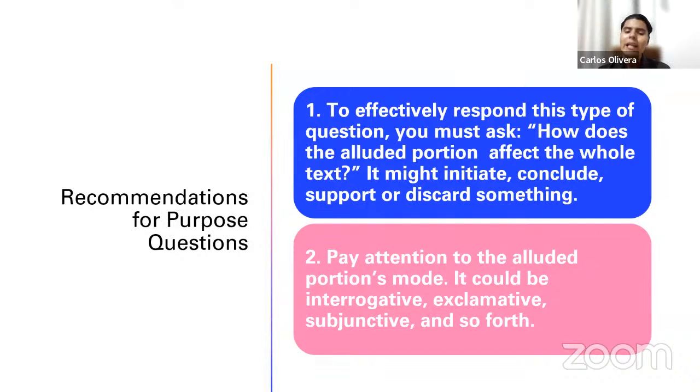And they talked to you about interrogative sentences, exclamative sentences, subjunctive sentences, indicative sentences. It is a good time for you to go and relearn that. Now, let me remind you, sentences are interrogative when they are asking and questioning something, right?